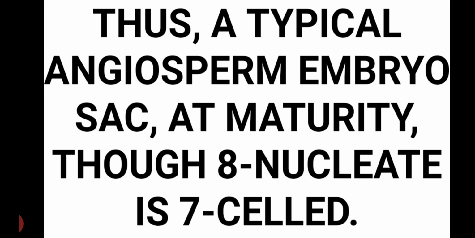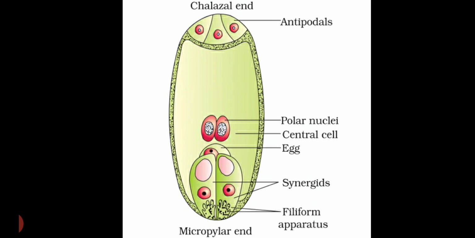Thus a typical angiosperm embryo sac at maturity contains 8 nuclei and 7 cells. So it is an 8-nucleate and 7-celled structure. It is a characteristic feature of any angiosperm embryo sac.